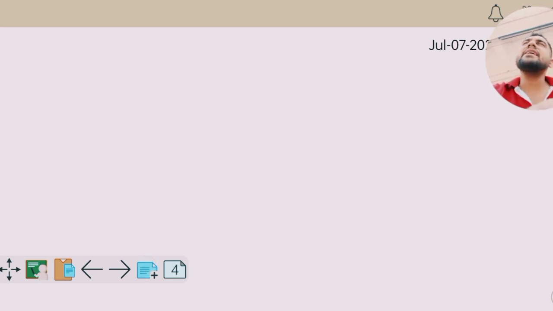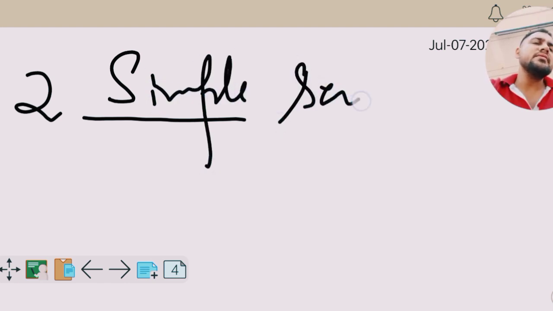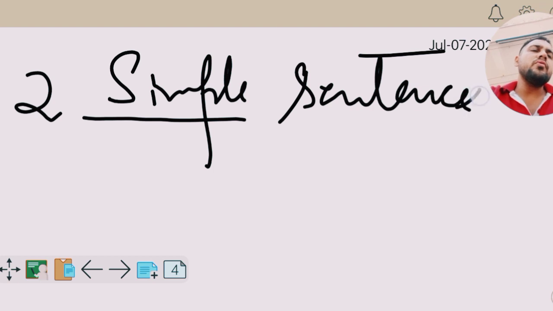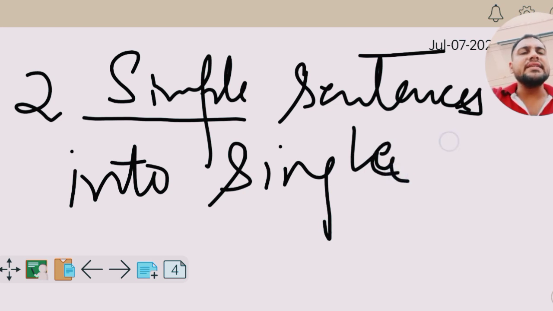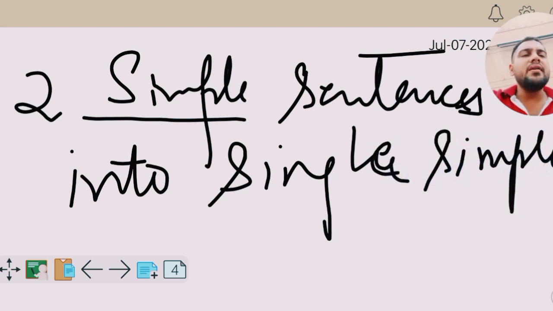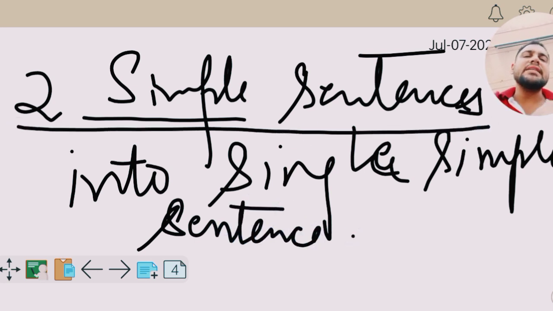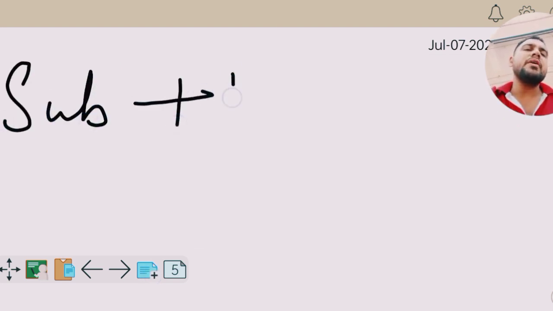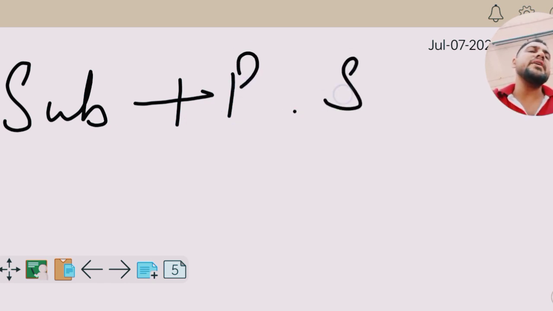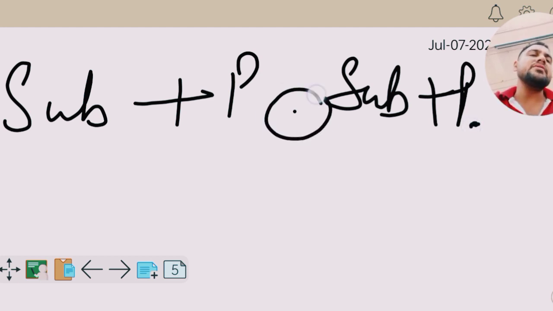Then the next thing that is very important is converting two simple sentences into one single simple sentence. How do we do that? When we have two sentences, then definitely we'll have one subject or two subjects but one predicate, then a full stop. One subject or two subjects and then one predicate, and there will again be a period, that means a full stop.